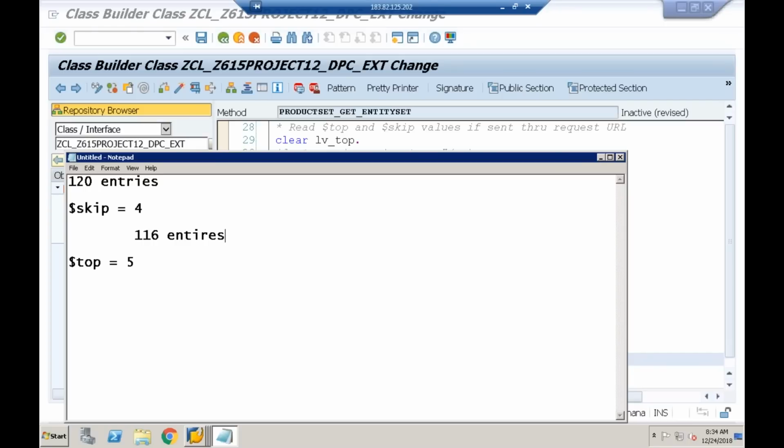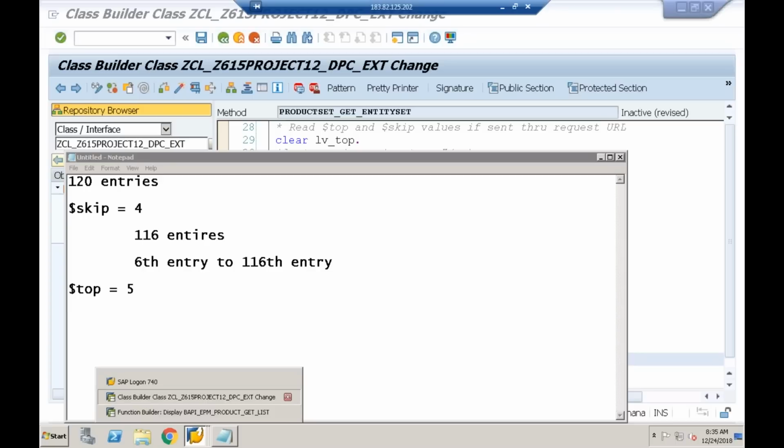Then what I have to do? I have to get the first 5 entries now, starting from the sixth entry. Starting from the sixth entry to the 116th entry, I have to delete, and the first 5 I have to retrieve. So very simple logic.